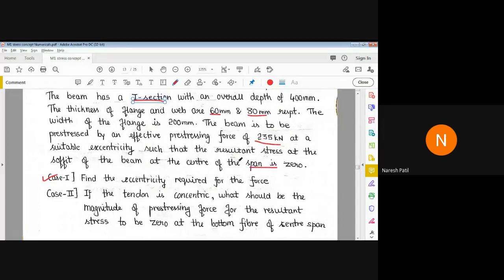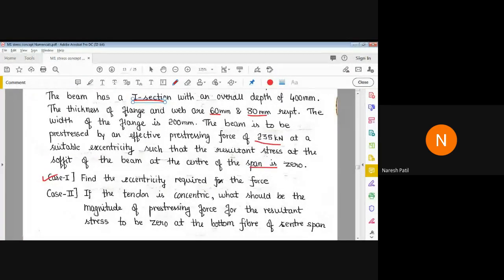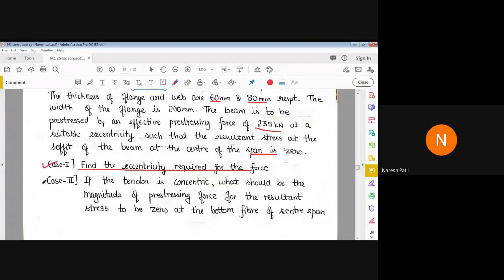Now what you have to do here, you have to find out the eccentricity. In the first case, you have to find out the eccentricity required for the given force. Then in the second case, if the tendon is concentric. So tendon is concentric means what? Eccentricity will be 0.